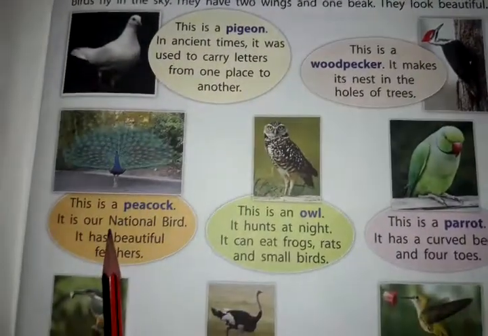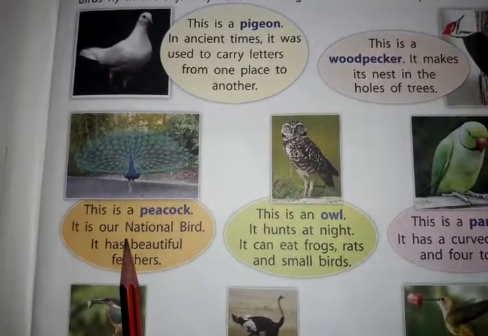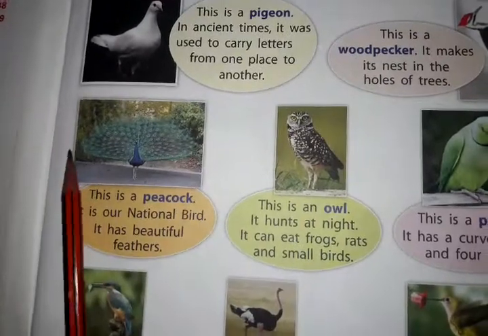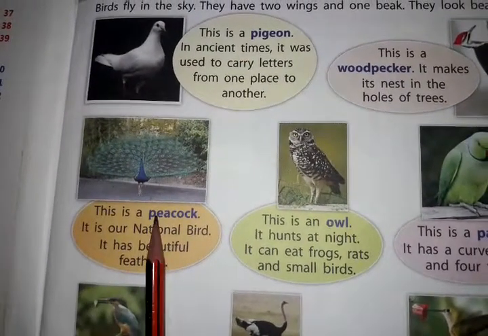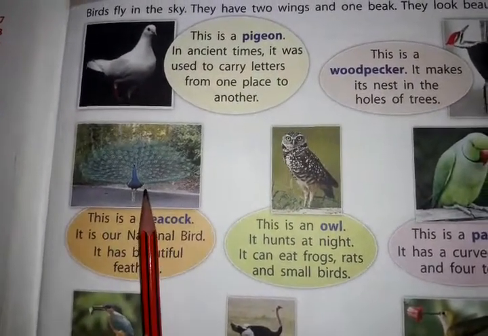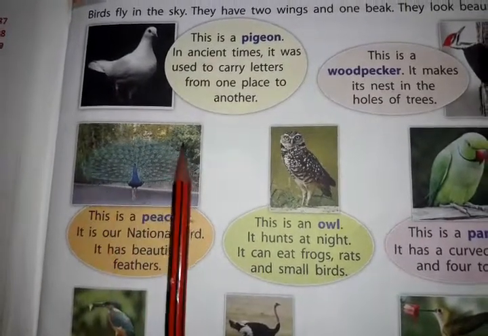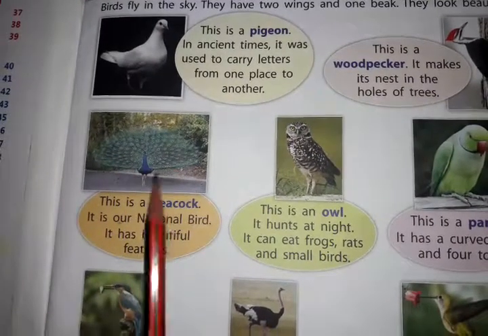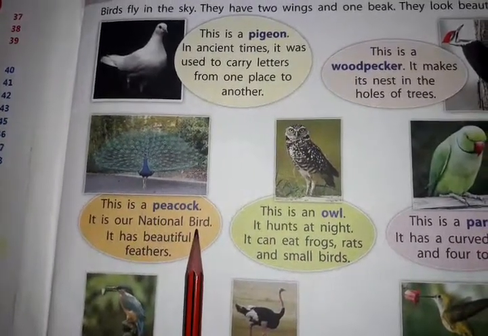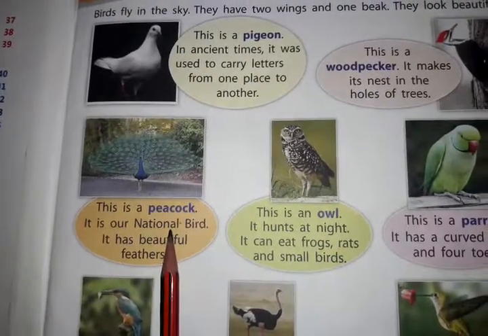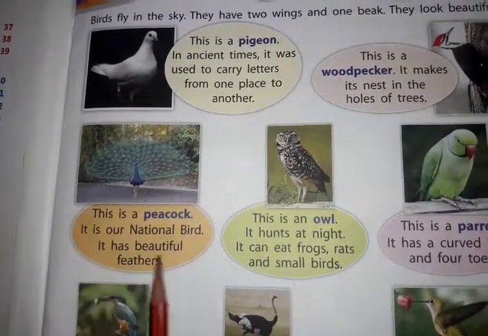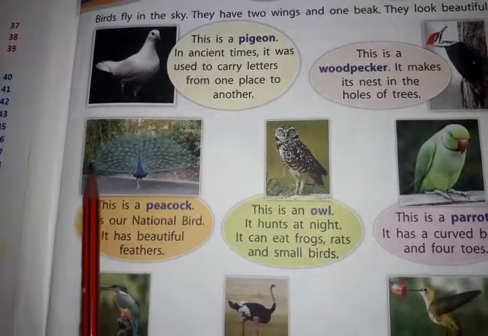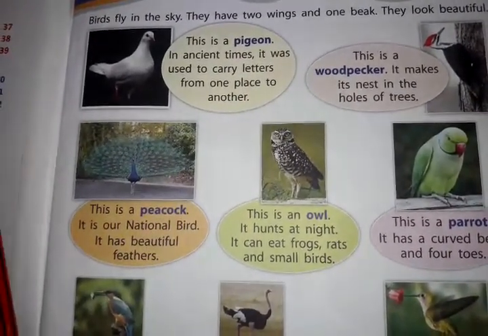Then the very next is a beautiful bird. See, each and everyone likes this bird. What is this? This bird is called a peacock. Peacock is a colorful bird and it has colorful feathers. It is also called our national bird. See, the national bird of India is what? Peacock. It has beautiful feathers. Can you see here, children?